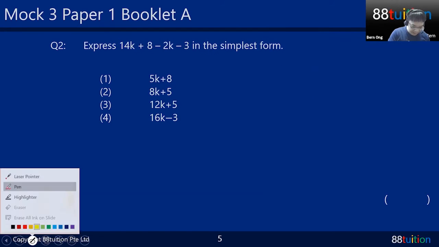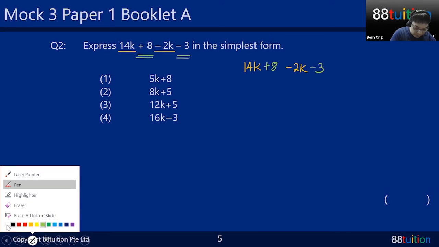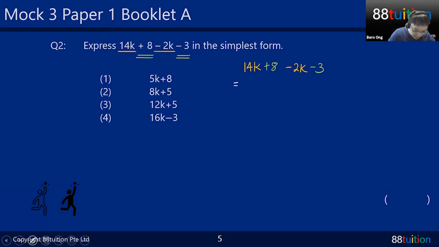Okay, next question, question 2. Algebra, my goodness, easy. So down here, I will try to group the K family under the orange line, and I will gather the numbers under the green line. So I will rewrite them out again. First, I write out the question: 14K plus 8 minus 2K minus 3. I purposely group them in colors, and I rearrange them.